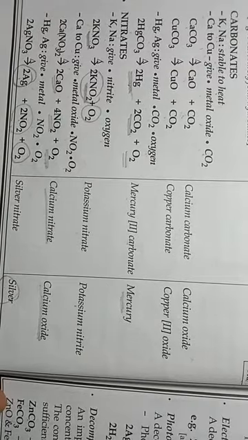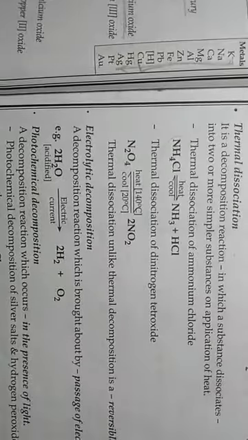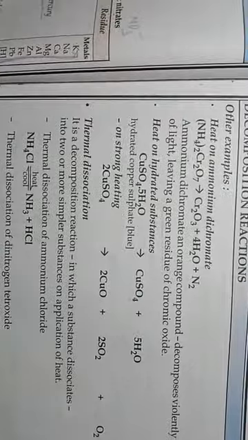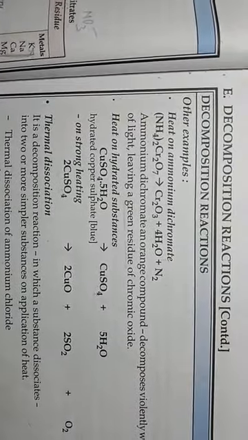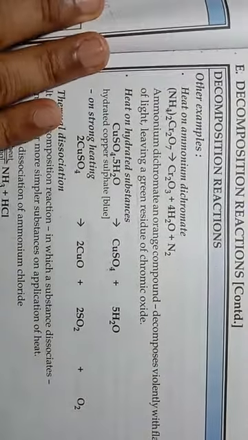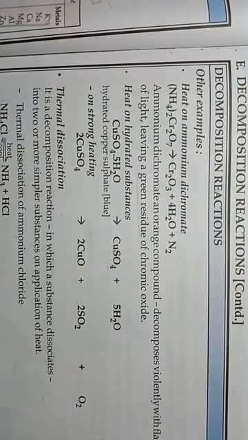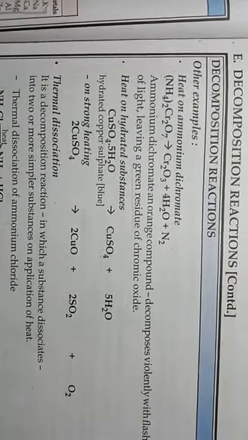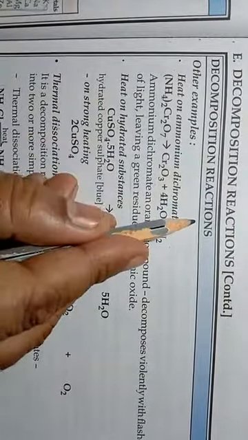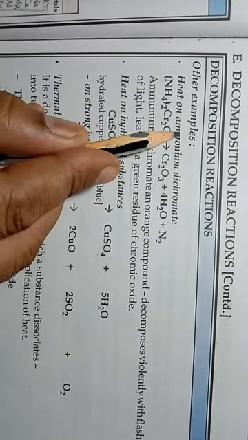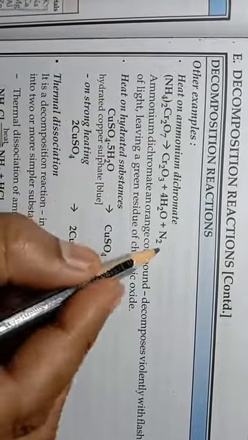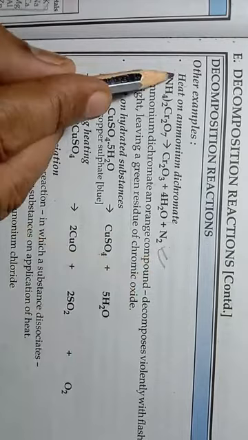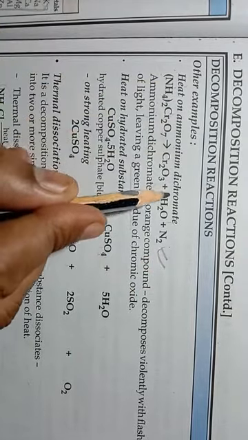Now from here we are moving to the next page. Some more examples of decomposition reactions are given here, other examples. And this is a very important reaction: heat on ammonium dichromate.